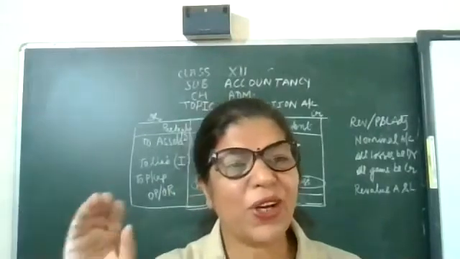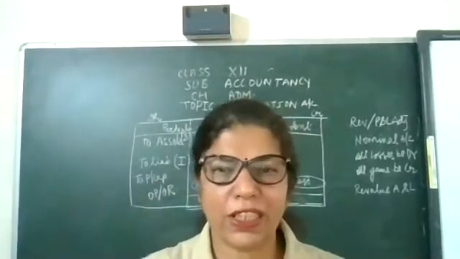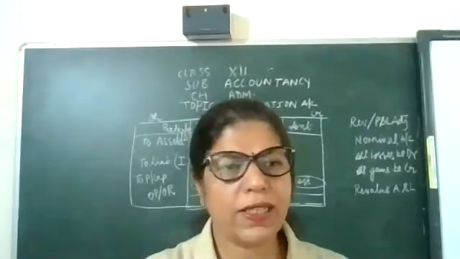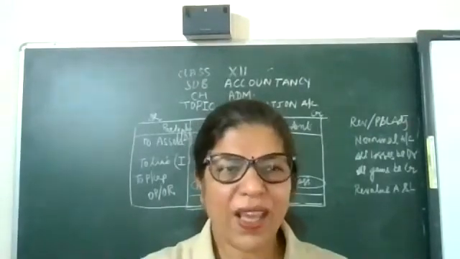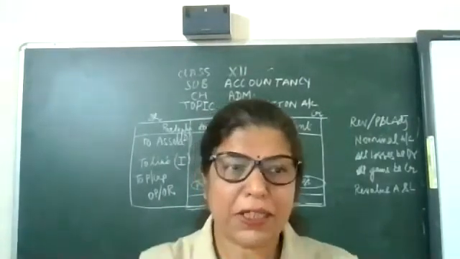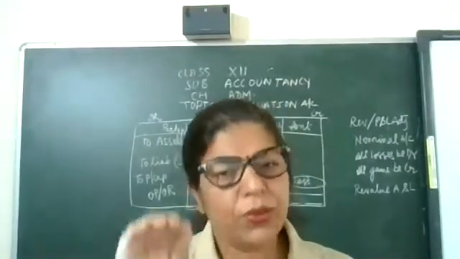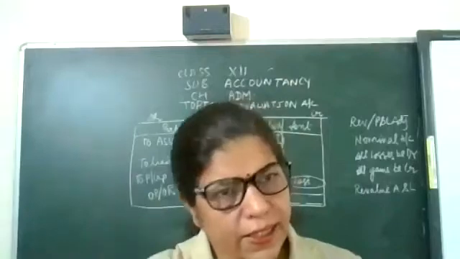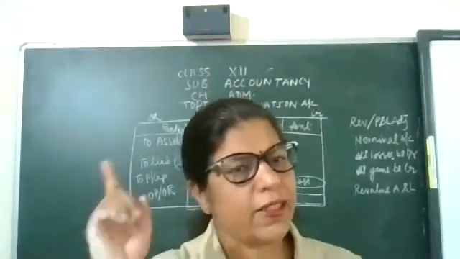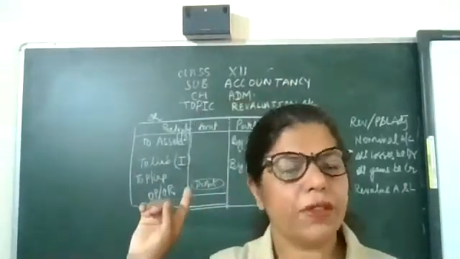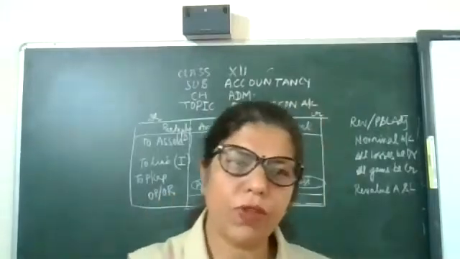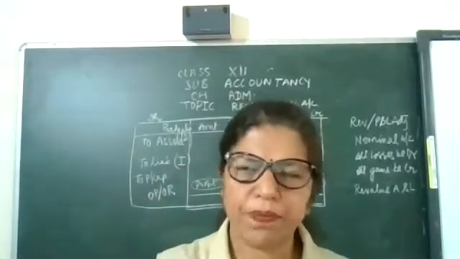So 20,000 is the value of asset decreasing, in debit.